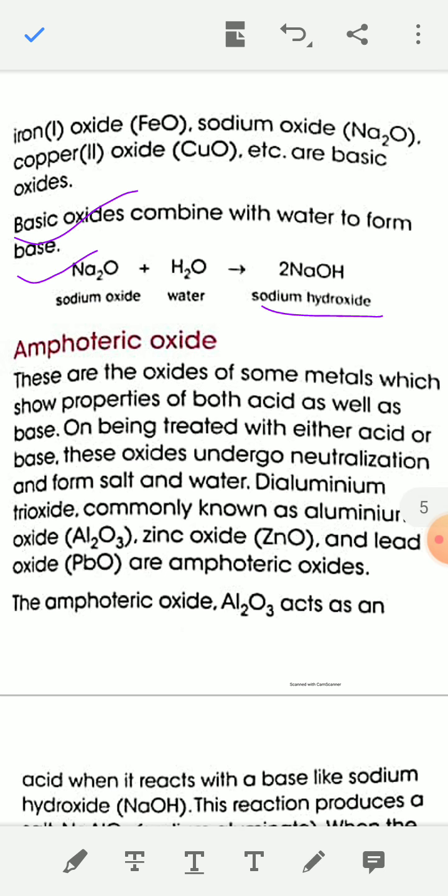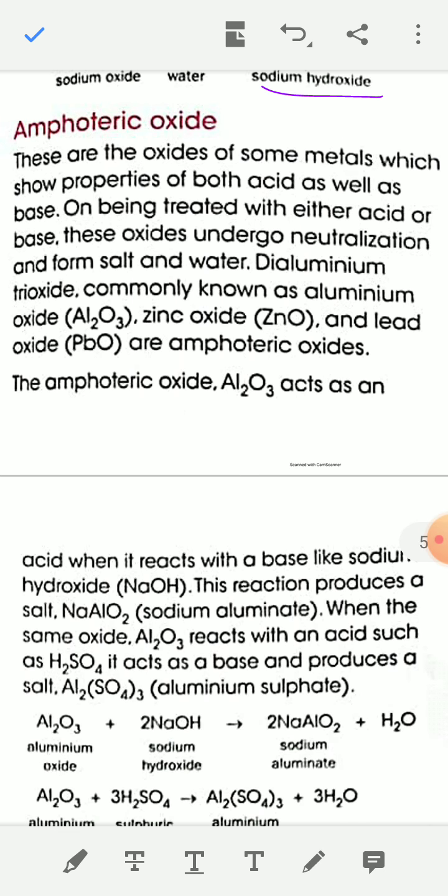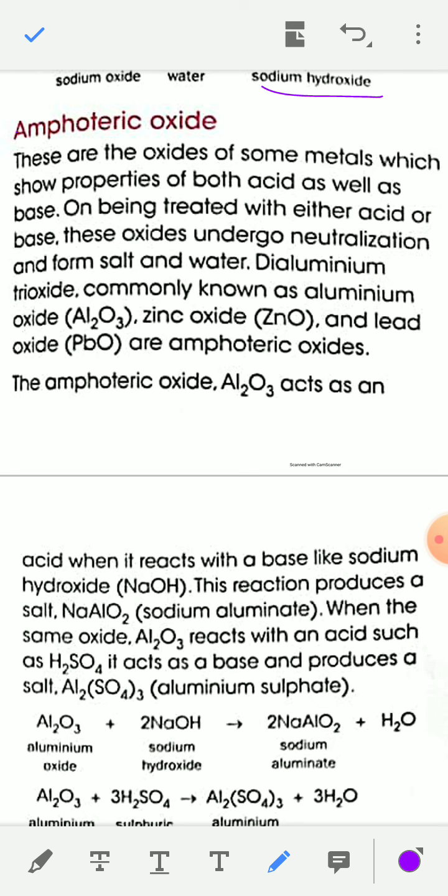Okay. Next type of oxide is amphoteric oxide. These are oxides of some metals which show properties of both acid as well as base.